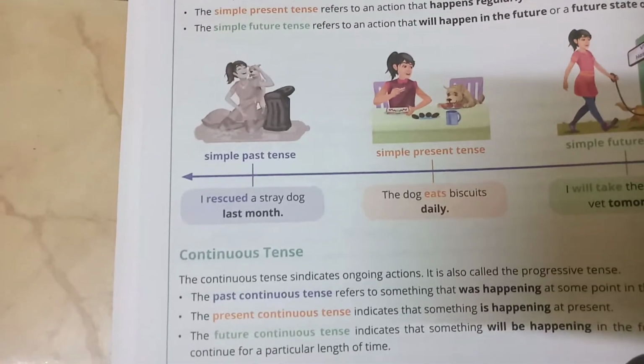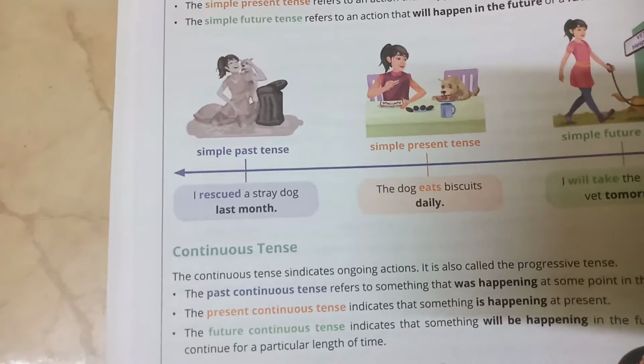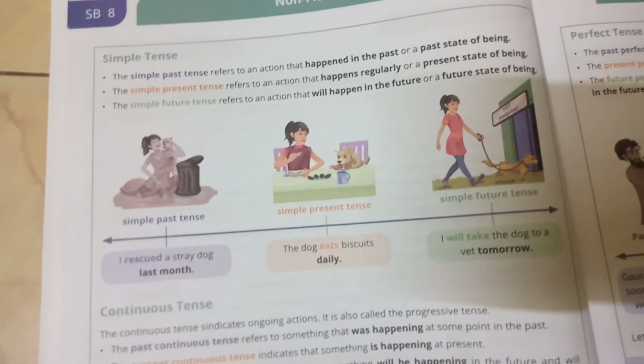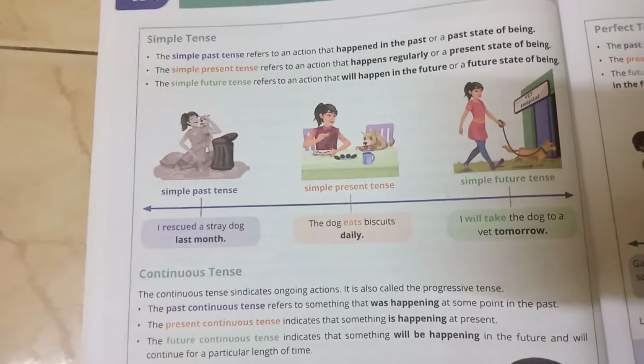Simple past tense: I rescued a stray dog last month. Simple present: the dog eats biscuits daily. I will take the dog to the vet tomorrow. That is future. Simple future tense.